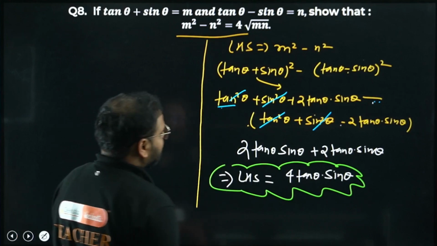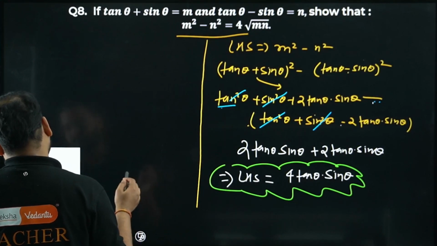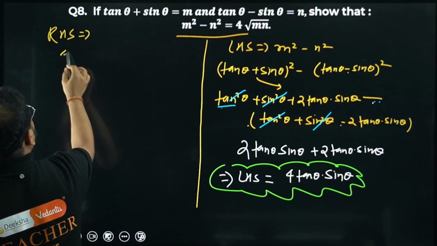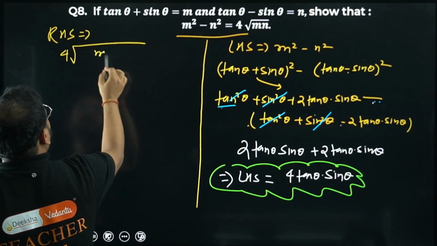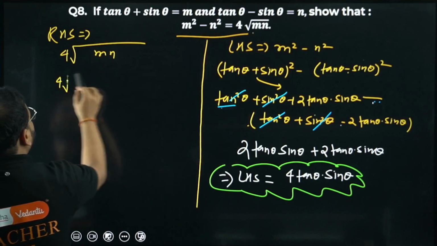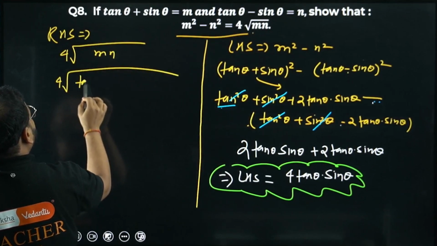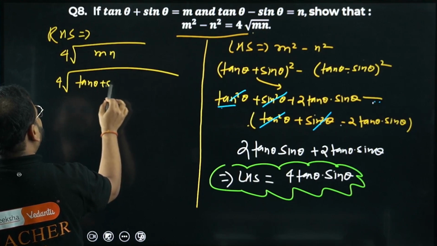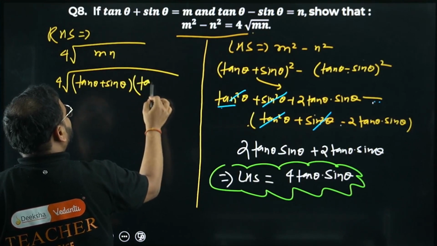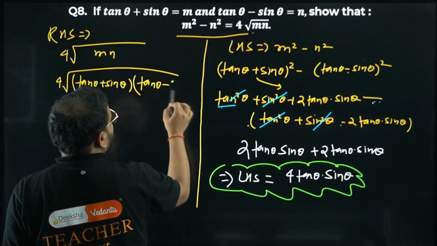Okay, now let's look at the RHS, sir. Chaliye. What's the RHS? Very simple. 4 times of root mn. Write the brackets together. M is what? Tan theta plus sine theta. First one for m. For n, tan theta minus sine theta.